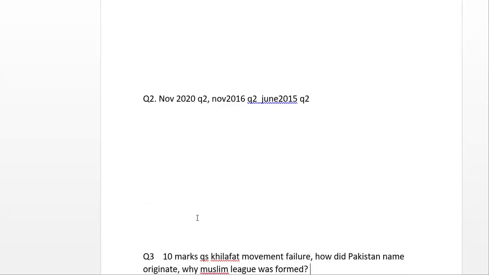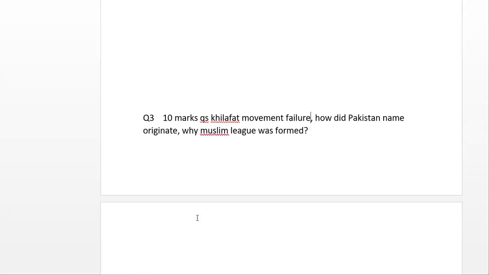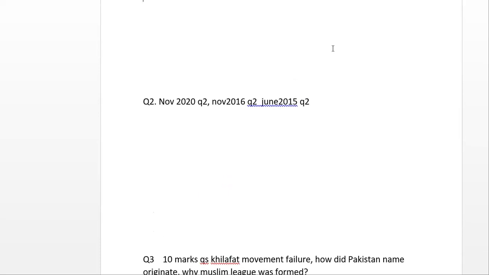Question number 3, as has been told, for 10 marks the question would be related to Khilafat movement failure. 4 marks, how did the Pakistan name originate? And 7 marks, why the Muslim League was formed. It's important to look at them. Question number 2, these 3 questions are important.